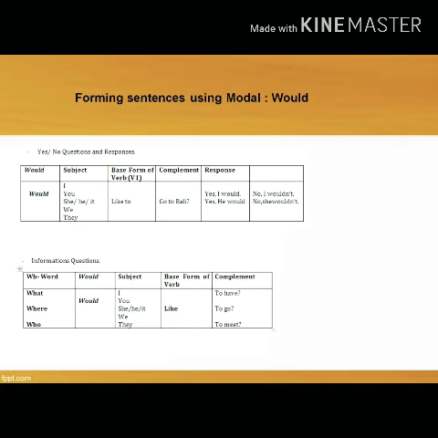So, apapun subjeknya, whether is it I, you, she, he, it, orang ketiga tunggal, or whatever, after would, it should be followed by verb 1. So, jangan sampai melakukan kesalahan. What would she likes? No, because would must be followed by verb 1. So, you can say, what would she like? No likes, okay?